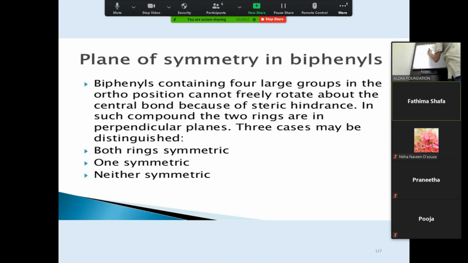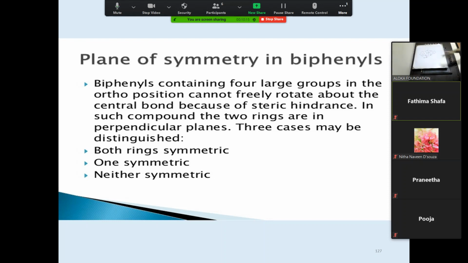Most important thing, A, B. Because of these substitutions present at the ortho position, this will restrict the rotation.